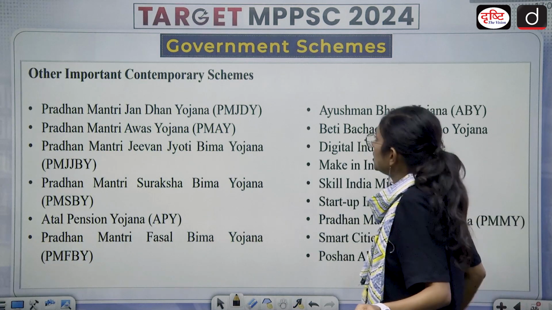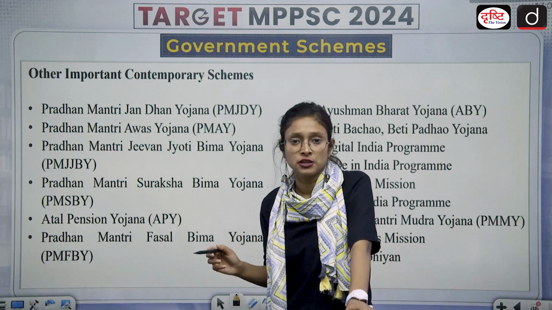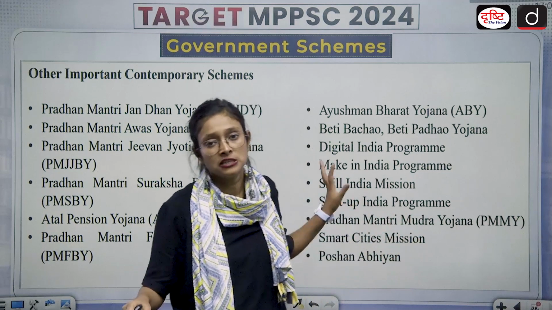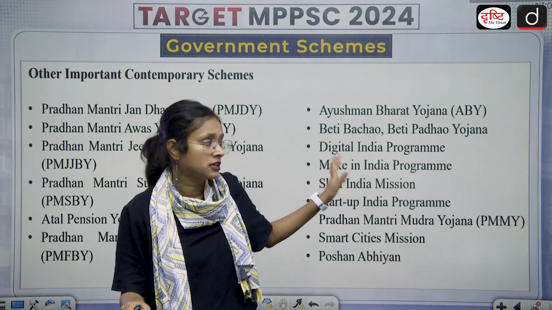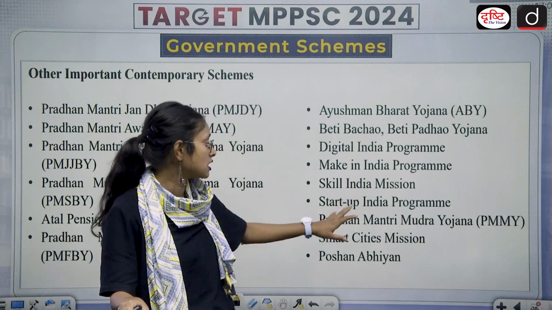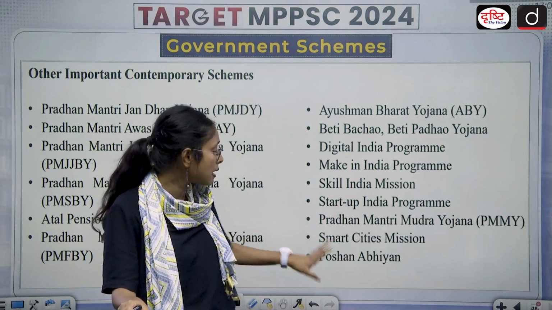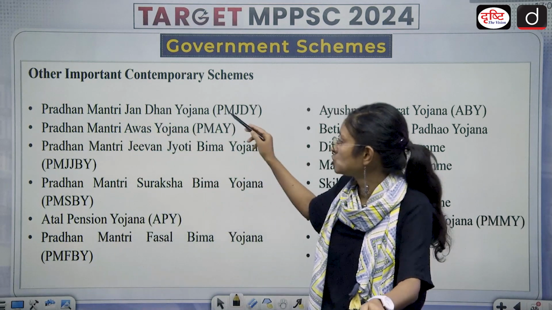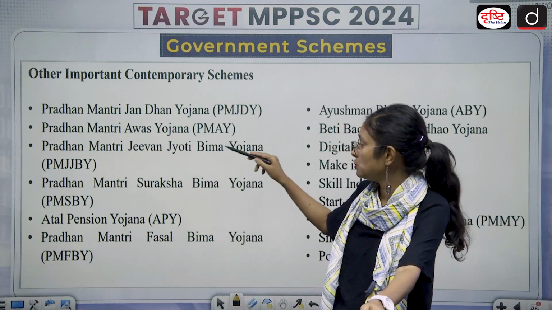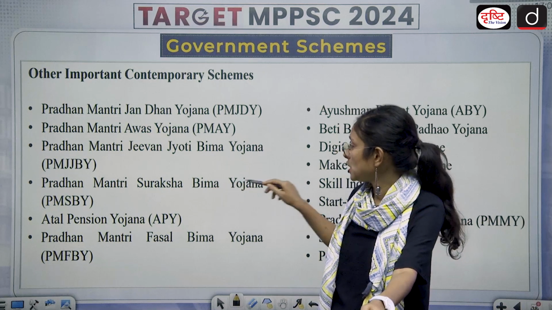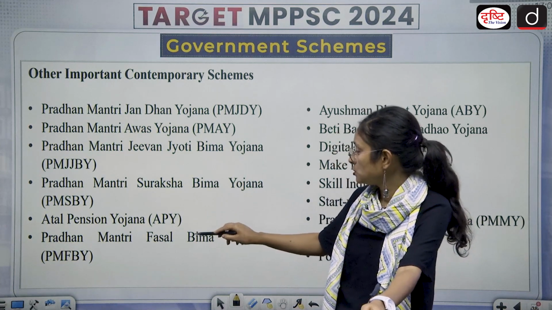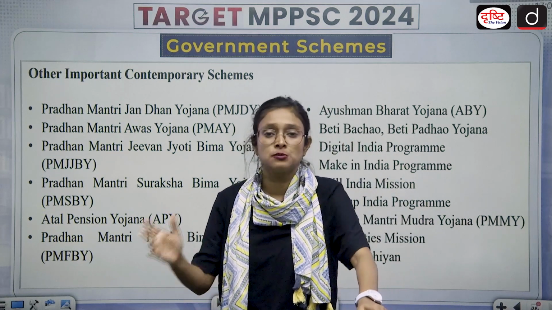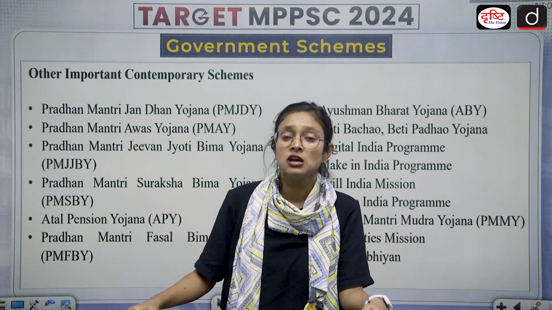Then we have a few important schemes for the examination. We'll just read these schemes. If we have not covered them here, then you have to read them and prepare for the examination. So these are the schemes: Skill India Mission, Startup India Program, Pradhan Mantri Mudra Yojana, Smart Cities, Poshan Abhiyan, Ayushman Bharat Yojana, Pradhan Mantri Jan Dhan Yojana, Pradhan Mantri Awas Yojana, Pradhan Mantri Jeevan Jyoti Bima Yojana, PM Suraksha Yojana, Atal Pension Yojana, Pradhan Mantri Fasal Bima Yojana. These are the important schemes you must remember, and you have to go through them once because any of these schemes can be asked in your examination.